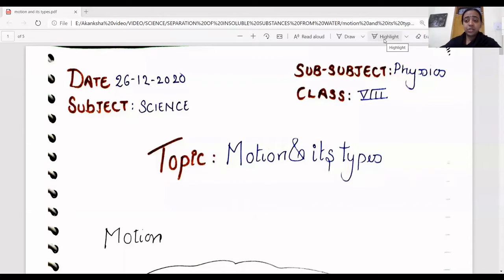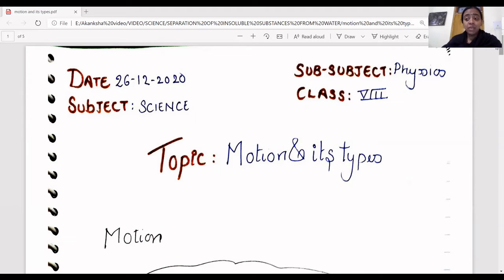Hey class, today we're going to do motion and its types. Motion is a topic we're going to study in the subject science under physics. This is a topic that we're going to do in class 7th and 8th. If I talk about motion, anybody who's moving is in motion, right? Anybody who's cycling is in motion. Anybody who's walking is in motion. Any pendulum that's oscillating is also in motion. Any person who's swimming is also in motion.